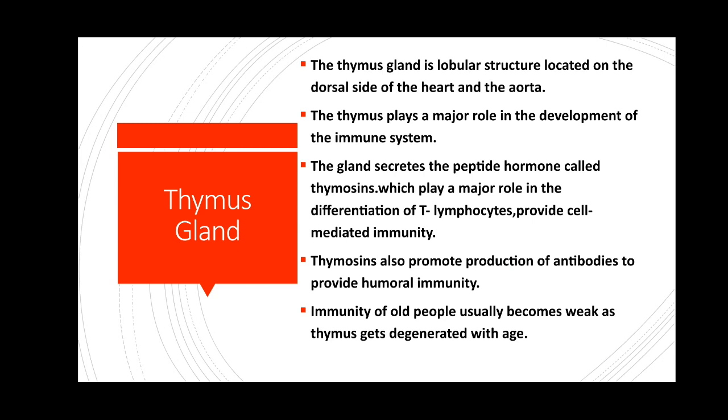The immunity of old people usually becomes weak as the thymus gets degenerated with age. So in aged persons the immunity becomes weak, because with age this gland becomes weak and degenerates.